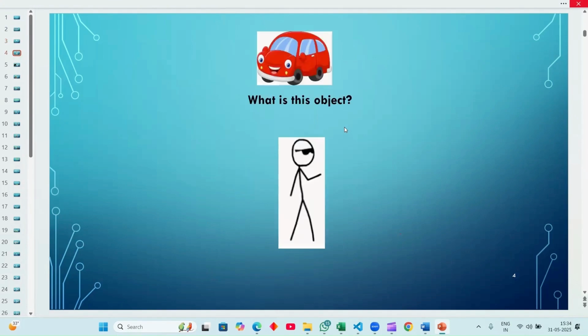If I ask what is the object we are seeing, they directly tell the answer: it is a car. It is a red car. How could he say that? Because he has been trained from childhood. Since childhood, he was watching objects, and he stored the structures and patterns in his mind, so that he can easily recognize the object.